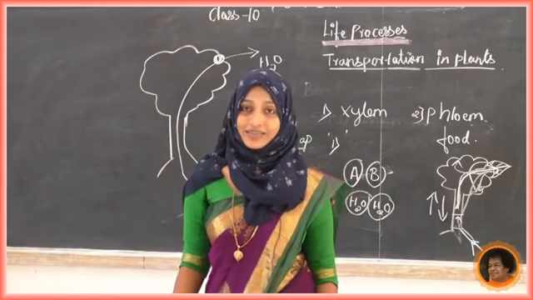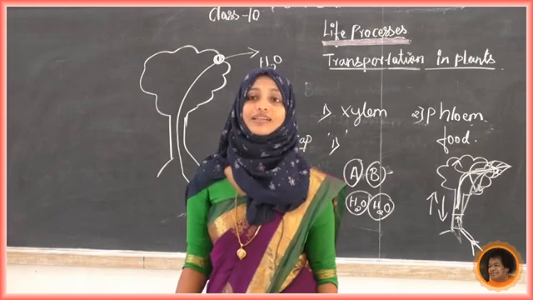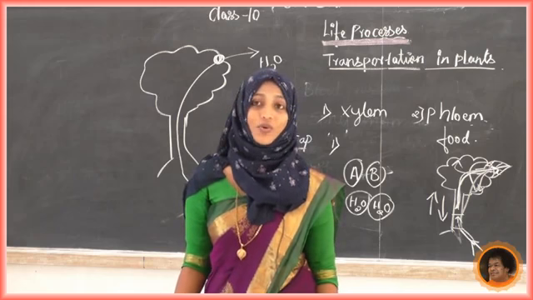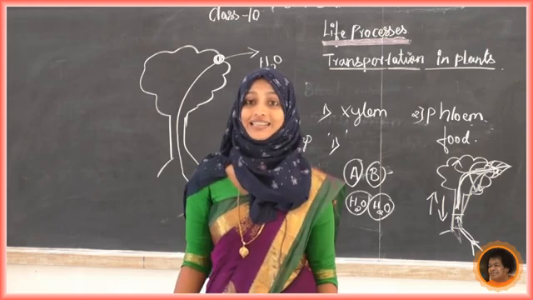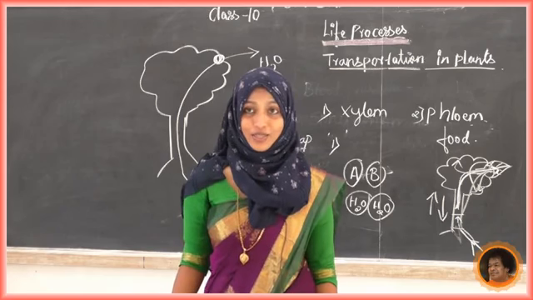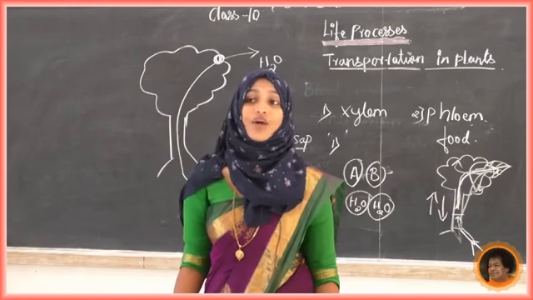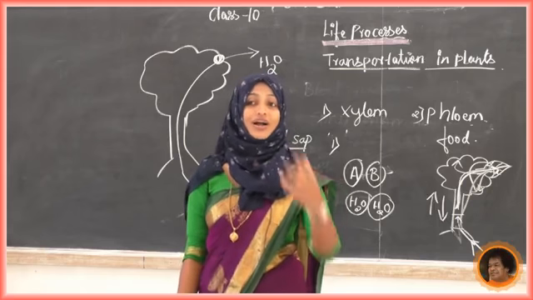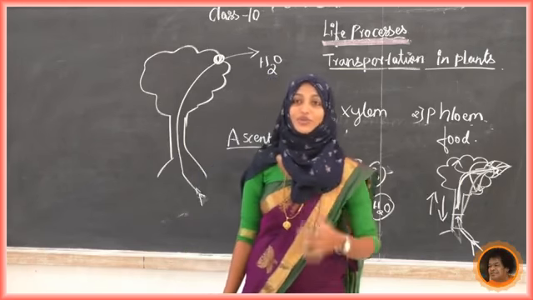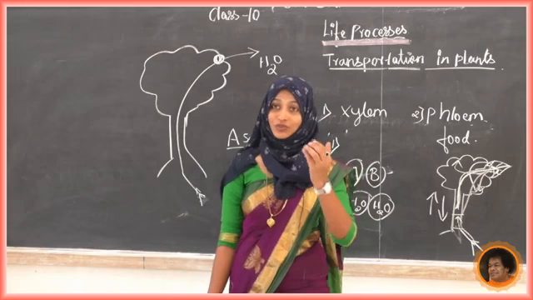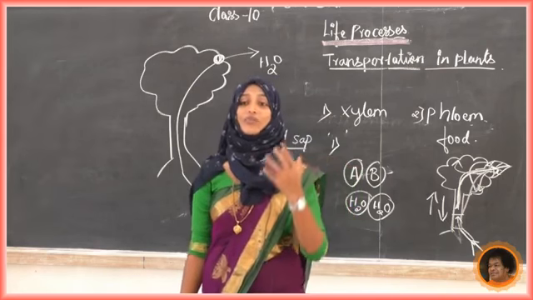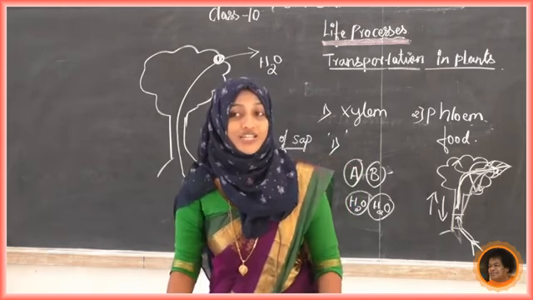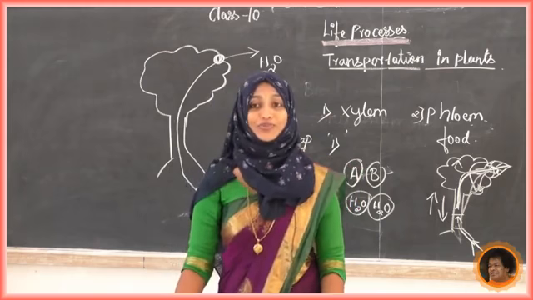Like animals, plants also do transportation, but only in the higher plants. So we got the answer why a transportation system is required in tall plants. One more question arose: why do plants have low energy needs? That answer also we now know.